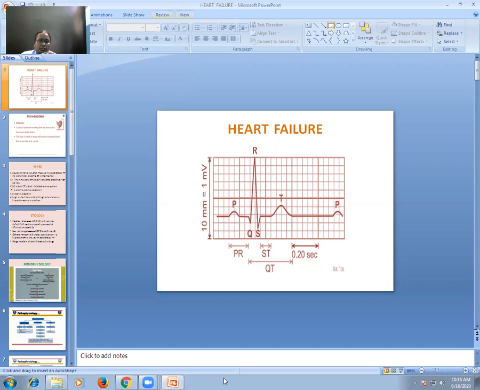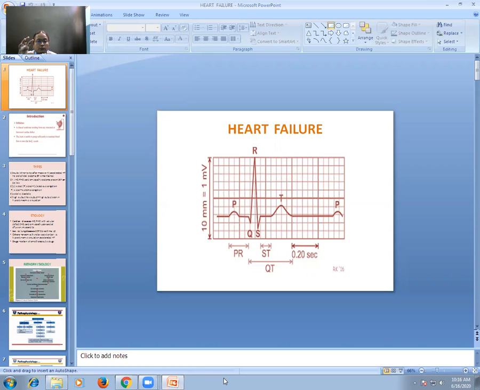So, as the name suggests, heart failure means your heart fails. Your heart fails to function. So, what is your heart's function? Your heart's function is pumping action. Heart has to pump the blood, that is called cardiac output or stroke volume, into the aorta, from aorta to systemic circulation, so that every tissue of the body will get adequate blood supply, adequate oxygen, adequate nutrition.